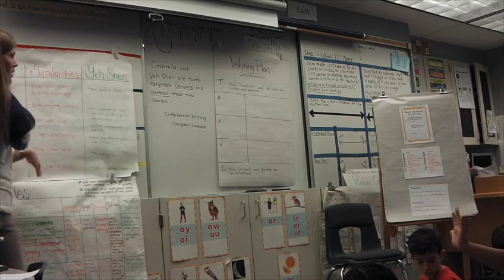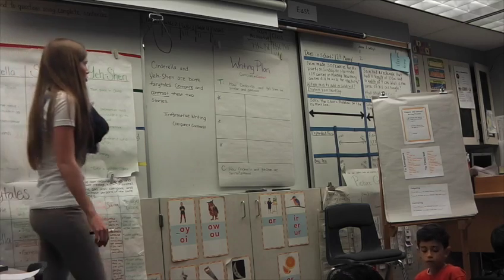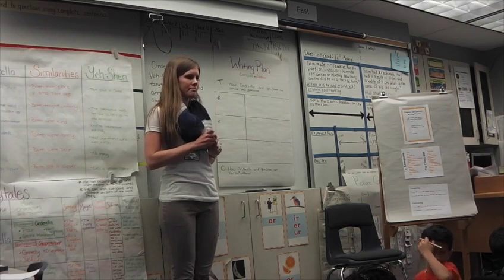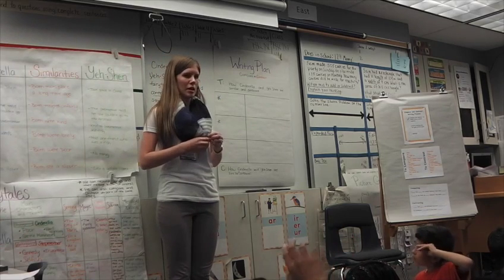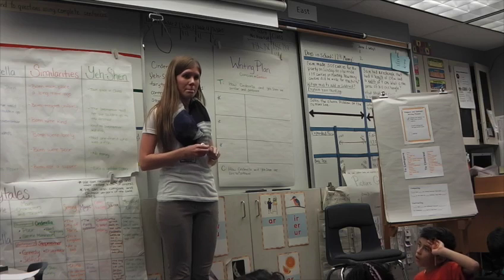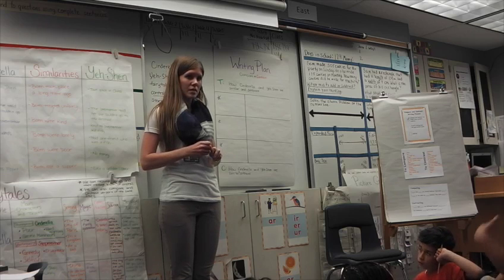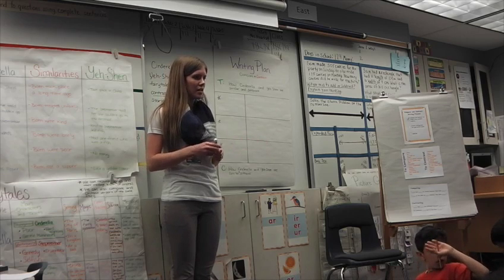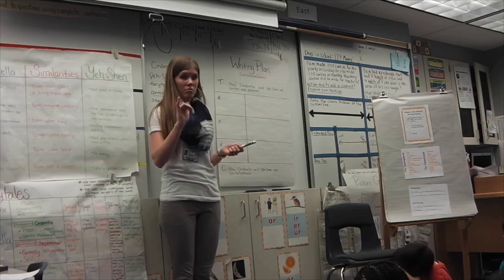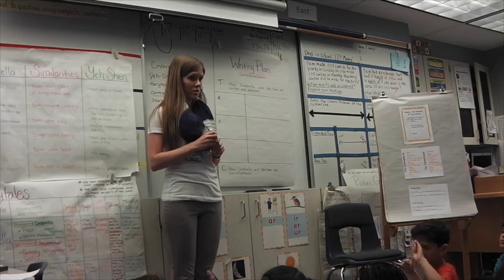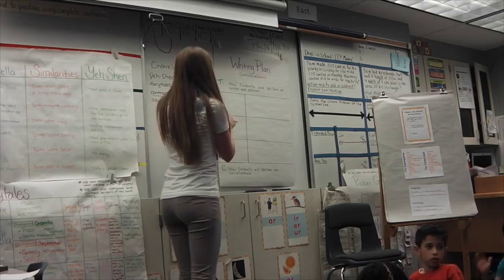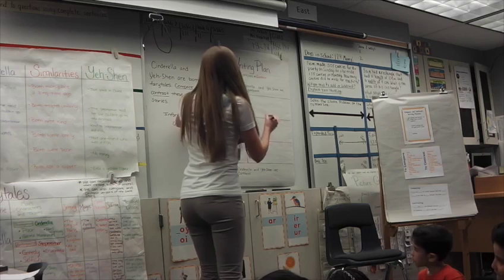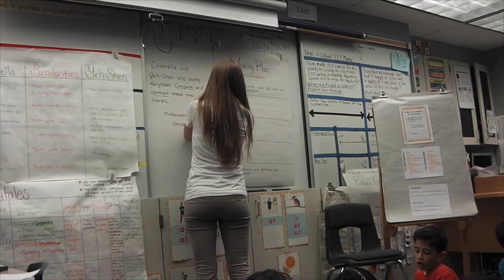So, which one would you like to choose for our first star paragraph? Which is a very important similarity? Abigail. They're both treated unfairly. Yes. Both were treated unfairly. Is that a really important similarity? Do we agree? Yes. All right. So for our first star, boys and girls, we can write down: both treated unfairly.